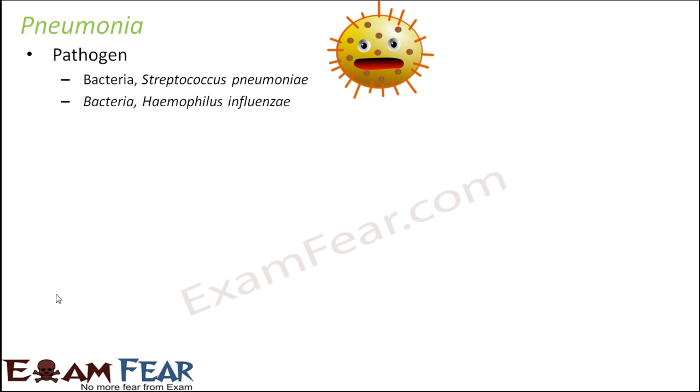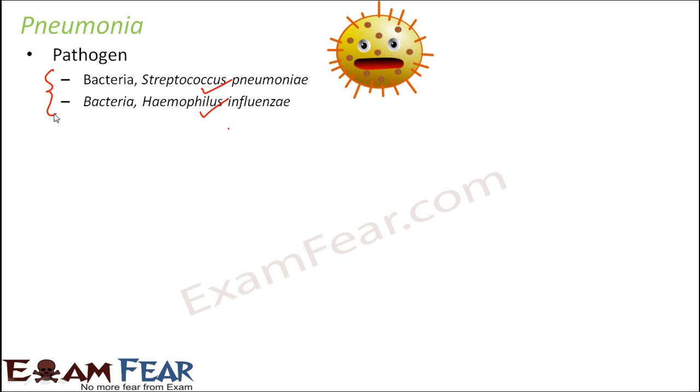Now let us look at pneumonia. For pneumonia, the pathogen is a bacteria again. These are the two types of bacteria that can cause pneumonia: Streptococcus pneumoniae and Haemophilus influenzae. These are the two kinds of bacteria that can cause pneumonia.